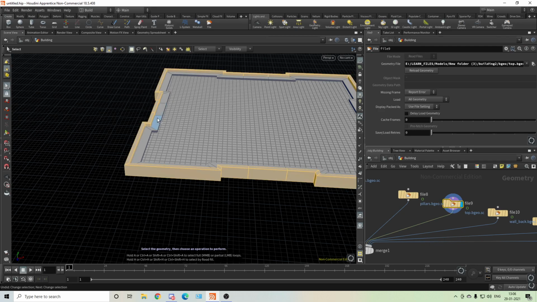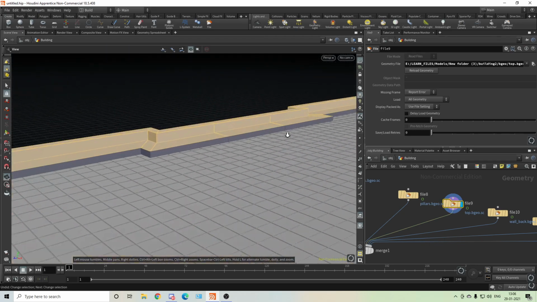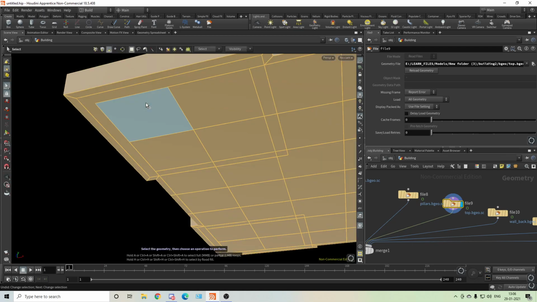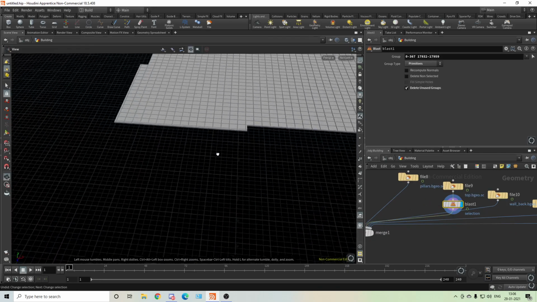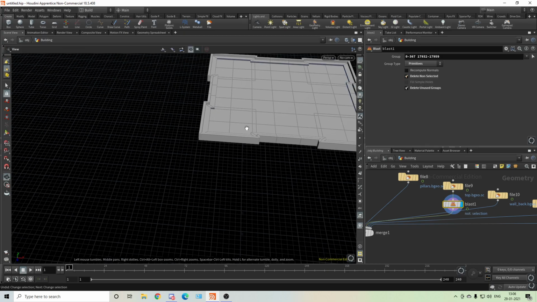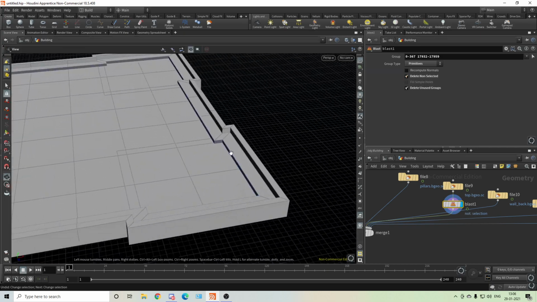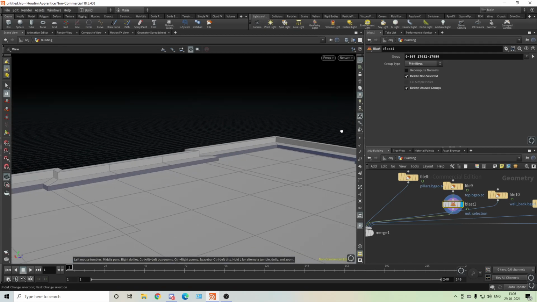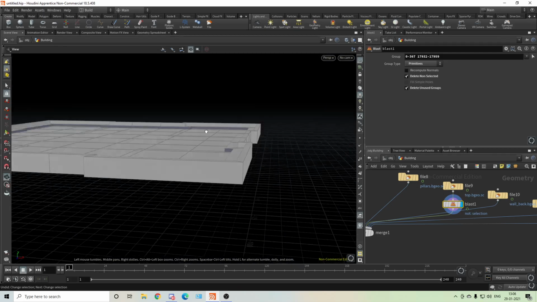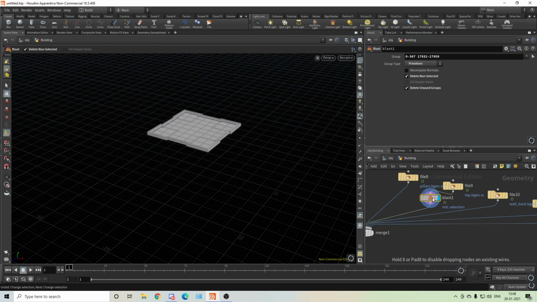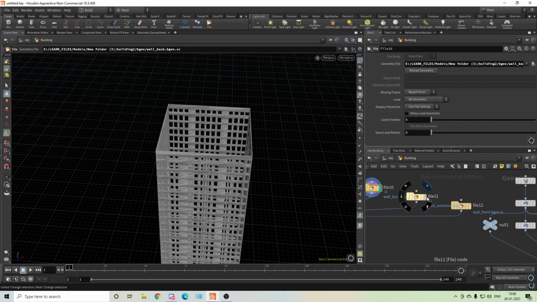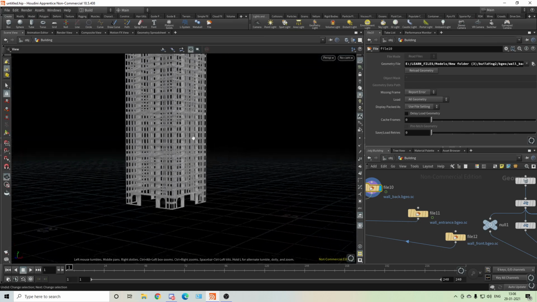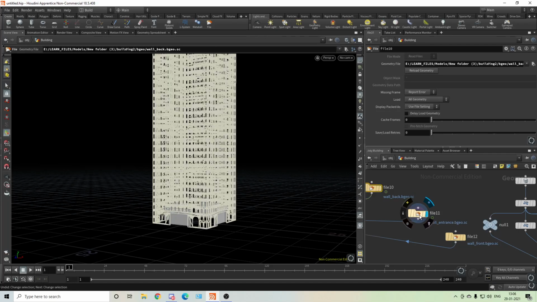Okay, got it. And whatever is necessary, you can click on that and delete that. You can see you got this, and you can do delete non-selected. So you can see we need just this, nothing too fancy, just a normal roof. This is the rooftop, so you can do a little bit of editing here also. And this one is wall back, and this one is wall front, you can see. So we have wall back, we need this so we can get some more details. Okay, and then we have the entrance.